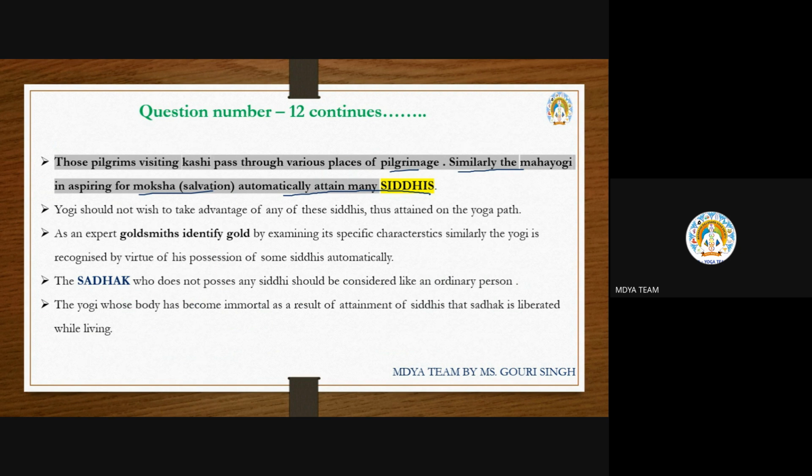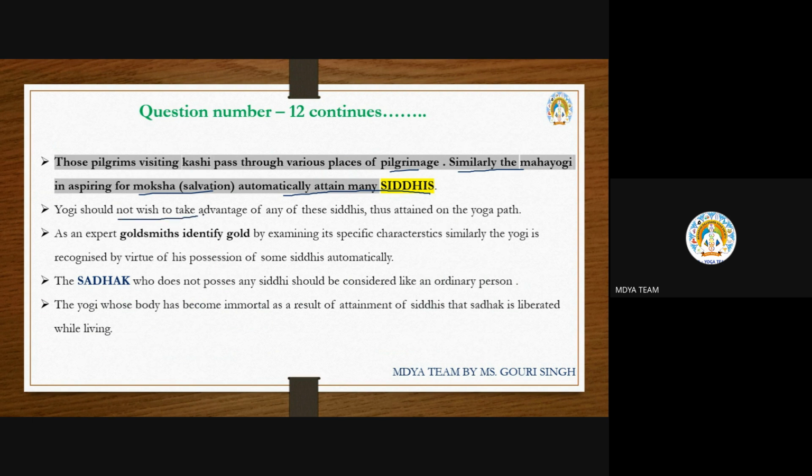What is that goal? To attain salvation or moksha. Same here, it is given an example. If you want to visit Kasi, on the path, if many other pilgrims are there, you also try to go there, and after that you reach Kasi. In the same way, if a Mahayogi wants to get the moksha state or salvation state, automatically these types of siddhis will come.